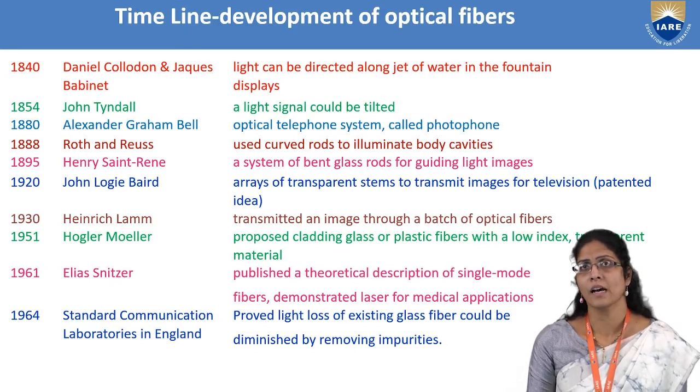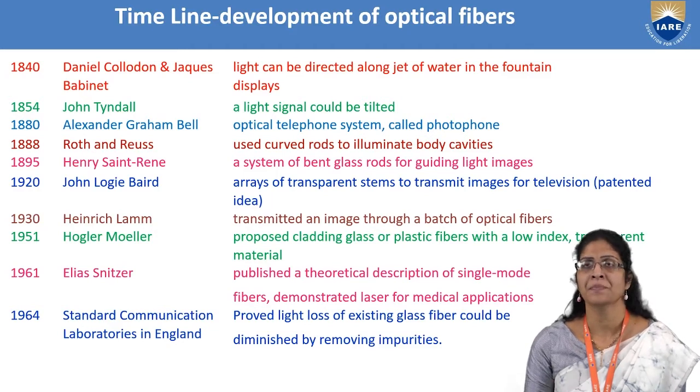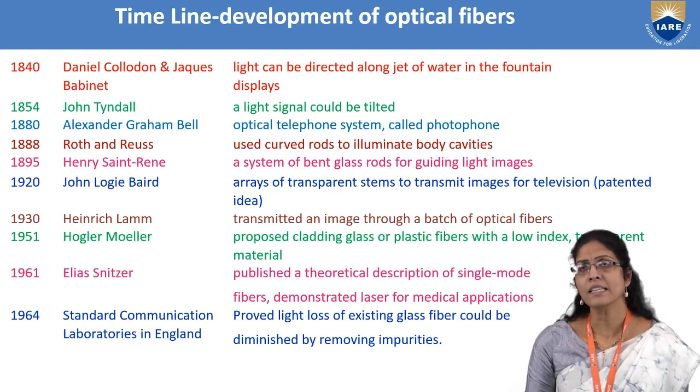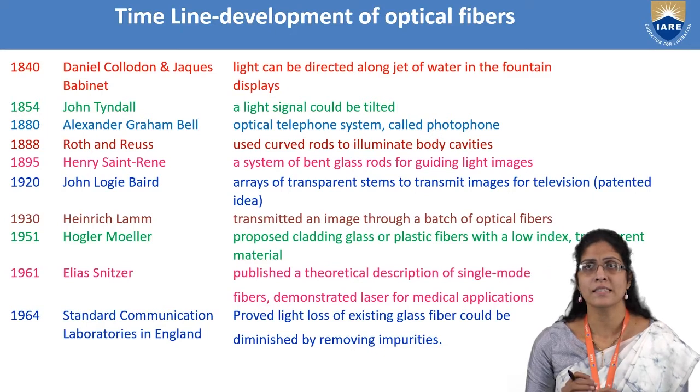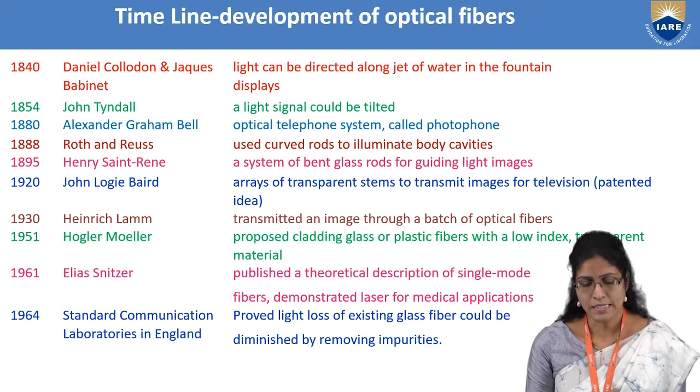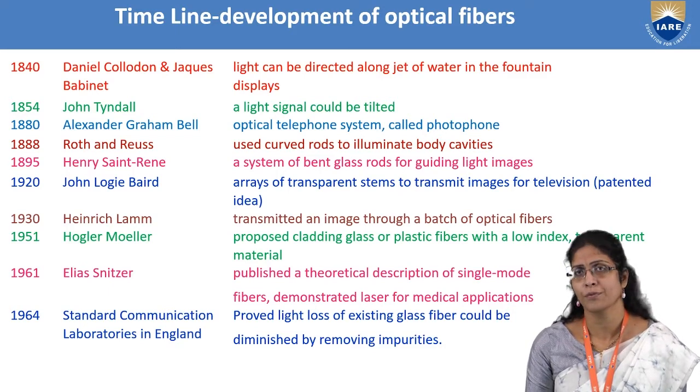And Roth and Reuss, after 8 years, used curved rods to illuminate body cavities, like in the medical field, because these were doctors. Henry Saint-René used a system of bent glass rods for guiding light images. And in 1920, John Logie Baird patented an idea where he used transparent rods to transmit images for television. So this is an idea towards the invention of television.